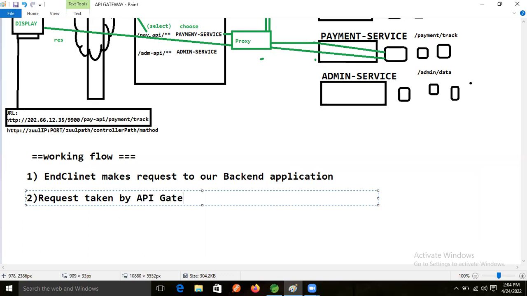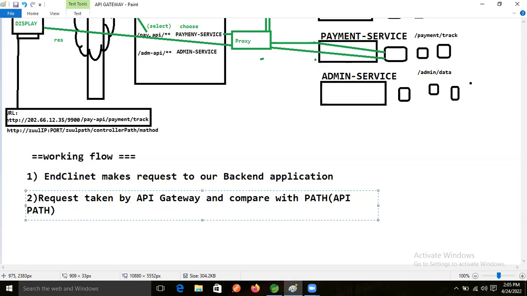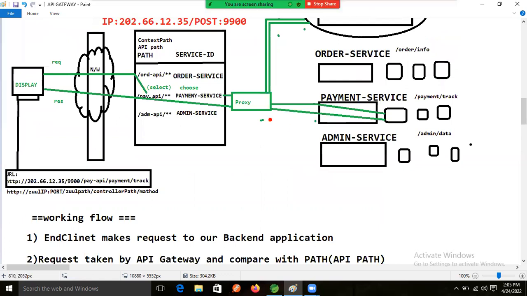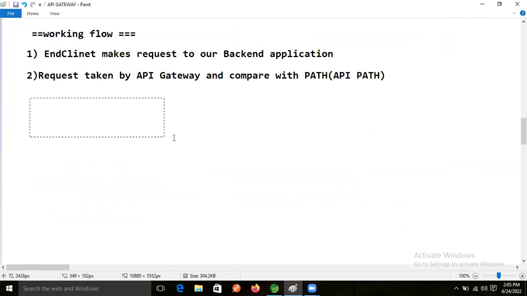API gateway, and then it compares, right? Compare with what? Compare with the path, right? Because at the time of making the request, we need some path. Nothing but the API path. So what is the API path? We understood yesterday, these are the API paths we wrote for the microservices, guys. Okay, good.